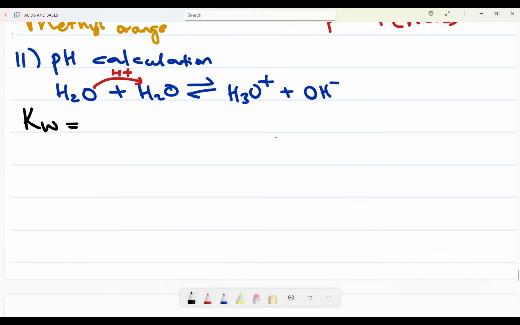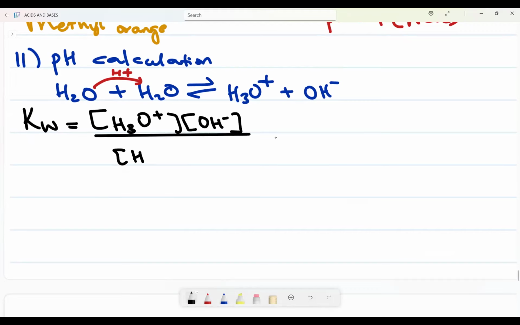What does Kw say? It is the concentration of products divided by the concentration of reactants. Remember, this is what we did on chemical equilibrium.